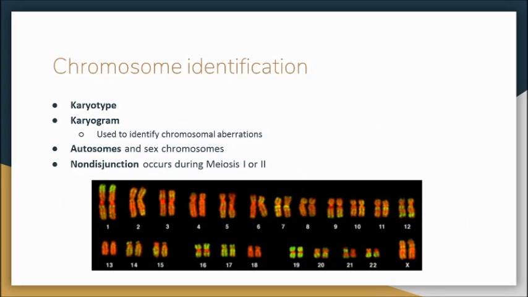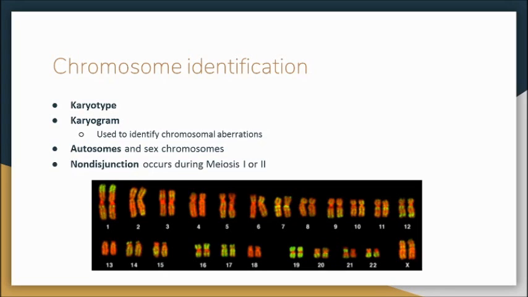Karyotypes are the number and appearance of chromosomes and include the length, banding pattern, and centromere position. Karyograms are visual representations of individuals' chromosomes. So usually when geneticists are looking for genetic mutations in the offspring of humans, they will look at karyograms to identify any chromosomal aberrations. Here you can see both autosomes and sex chromosomes, autosomes being any of the somatic or body chromosomes. Sex chromosomes determine sex, X and Y.